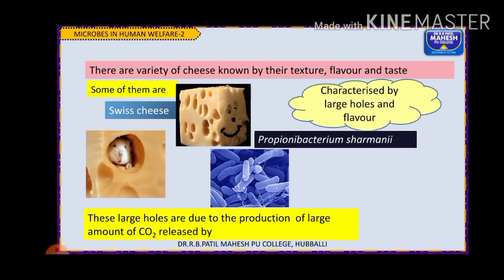Propionibacterium shermani. This is a very important question, children, for 1 mark. Name the bacterium which is used in the preparation of Swiss cheese. Or the question might be, name the bacterium which gives large holes to the cheese. It is Propionibacterium shermani. You have to write the full scientific name along with the genus name and the species name. Many times it has been asked in your board exams for 1 mark.